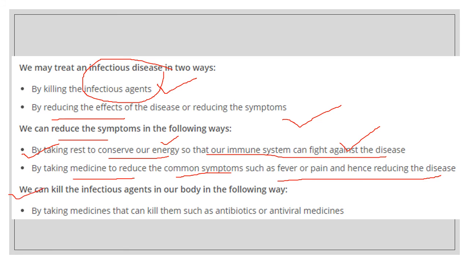And the third is that we can kill the infectious agents in our body. How can we do that? We can take medicines that would kill them, such as antibiotics and antiviral medicines. If you take these antibiotics or antivirals, they would directly kill the pathogens, and then our body would be cured from certain kinds of diseases.